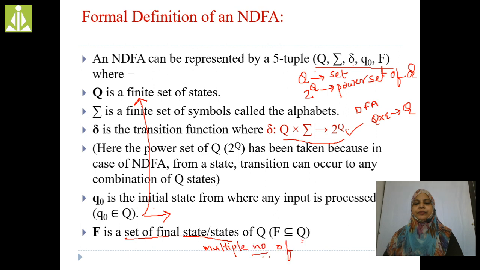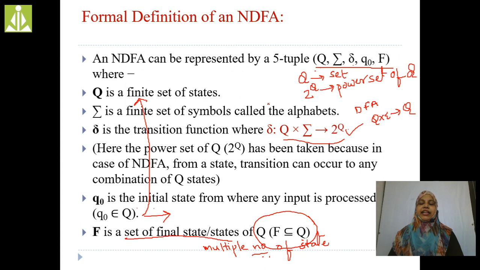Here F is a subset of Q. In NFA and DFA, what is the difference between DFA and NDFA? Mainly in DFA, single input, single output, whereas in case of NDFA, whenever we apply an input on any state, we get multiple output states.